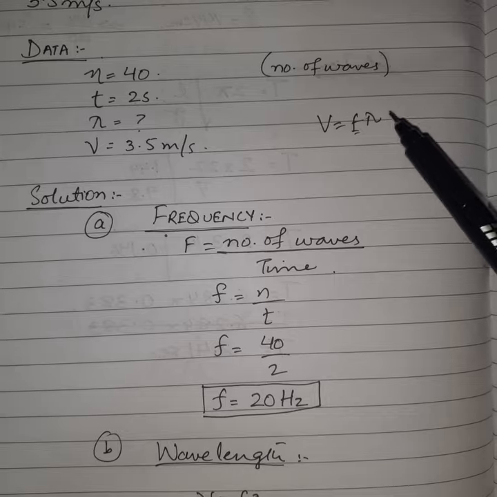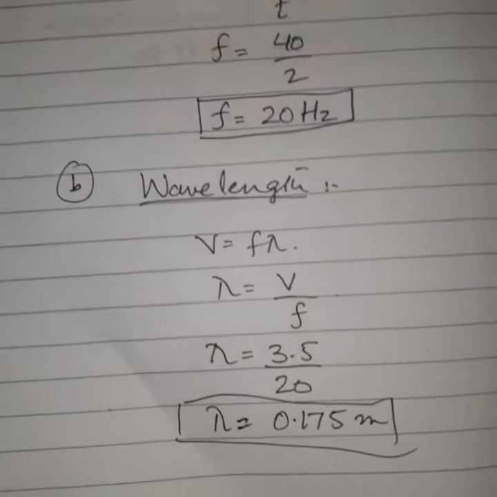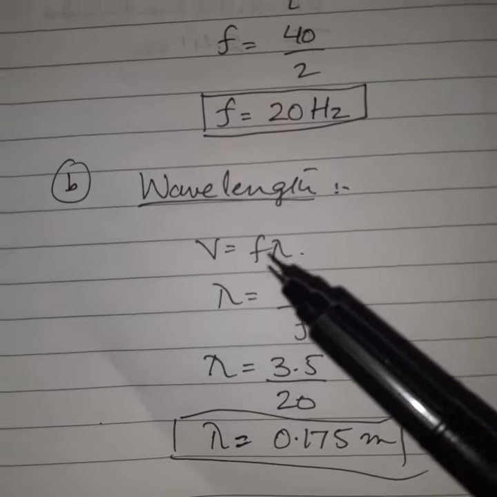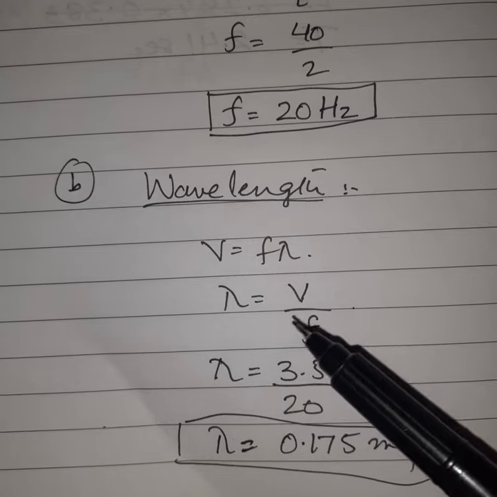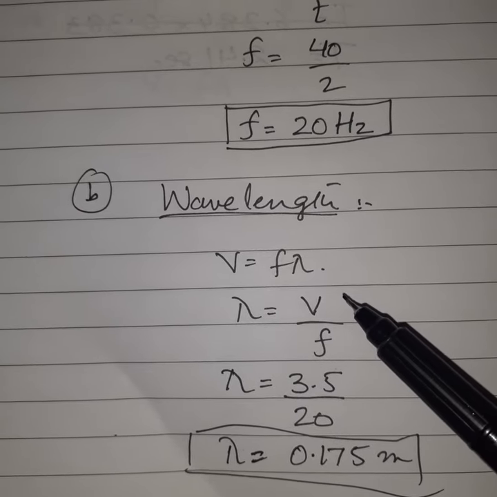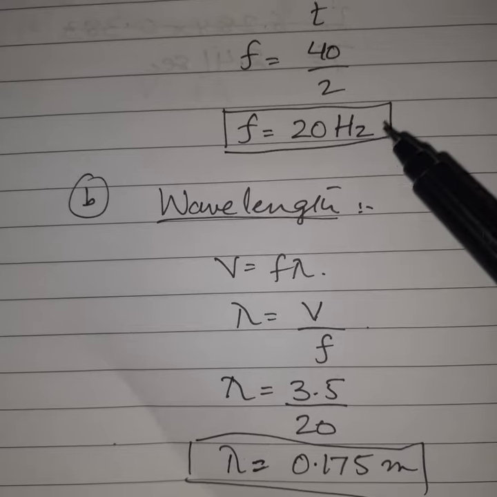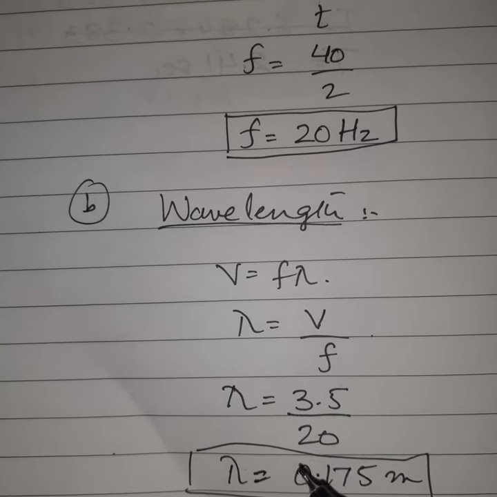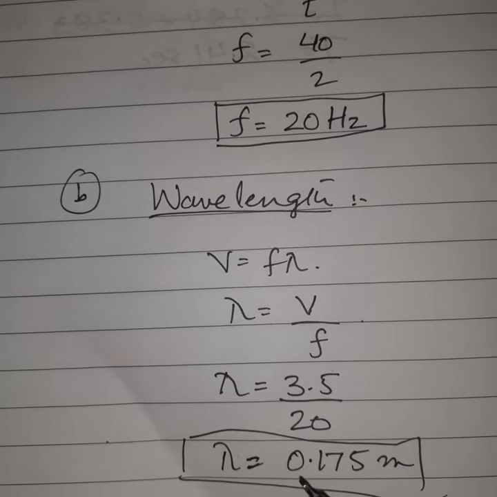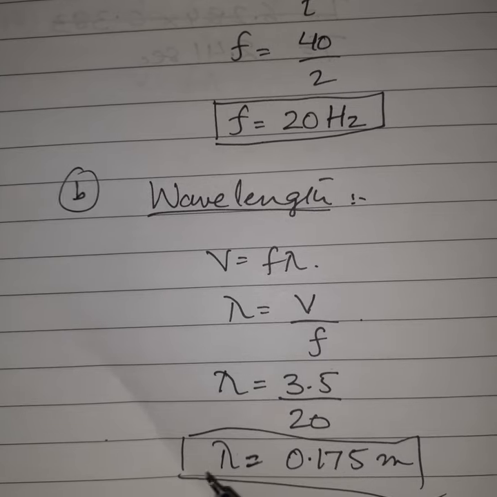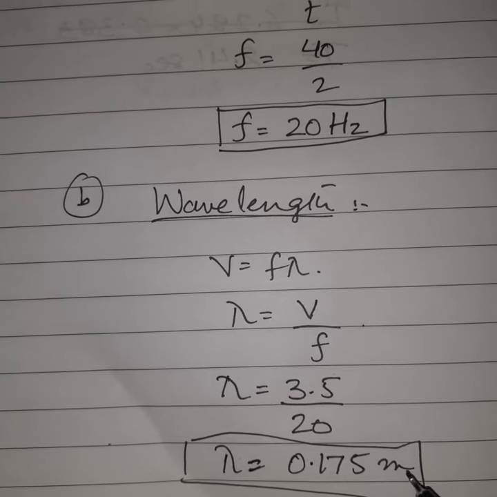Now we are going to put this in the formula for wavelength. This is simple, the same as what you have been doing: v is equal to f lambda, so lambda is equal to v upon f. Velocity is given as 3.5 and f is 20 hertz, which we just found. So 3.5 upon 20, lambda is equal to 0.175 meter. Wavelength is equal to 0.175 meters.